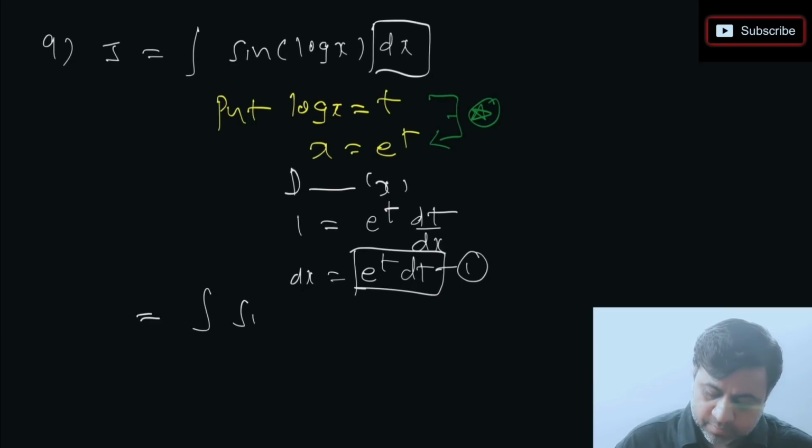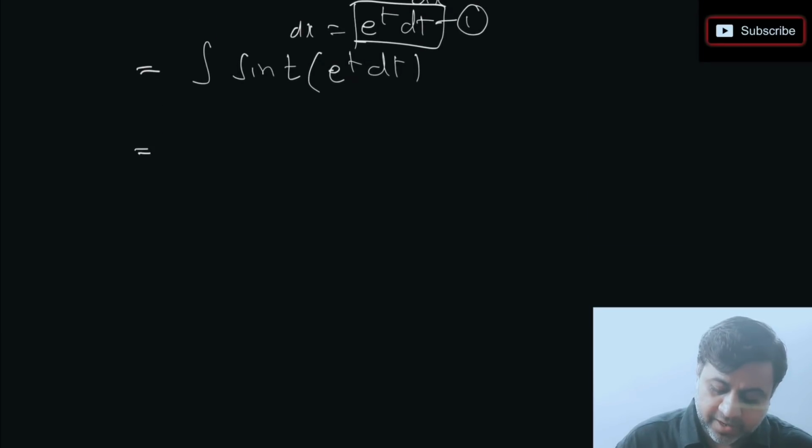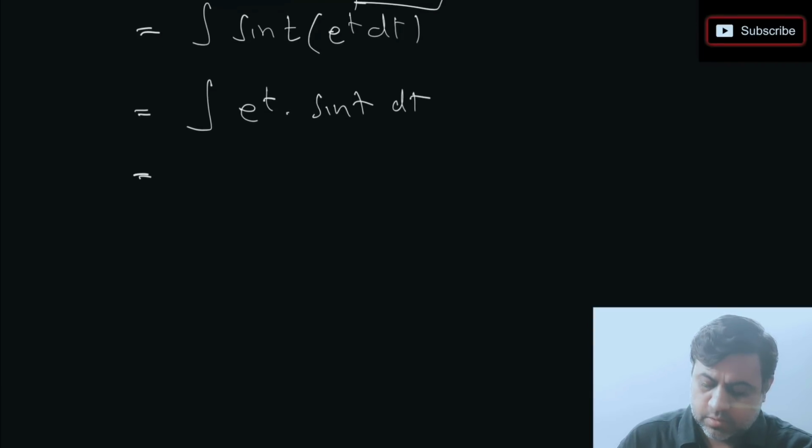So my next step, I'm just going to write sine of t, because log x is t, and in place of dx I'm going to write e power t dt. Okay, so just observe, my question is now getting converted to, you have to integrate e power t sine t dt, which is quite similar to the previous question, right? Integration of e power 2x cos 3x we did. This is e power t sine t. But let me do it this way. Keep things simple.